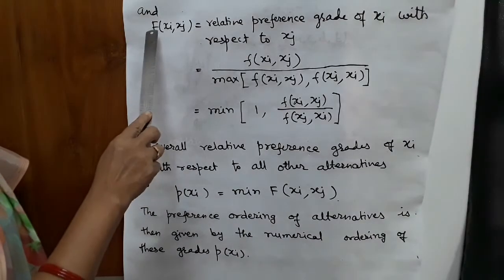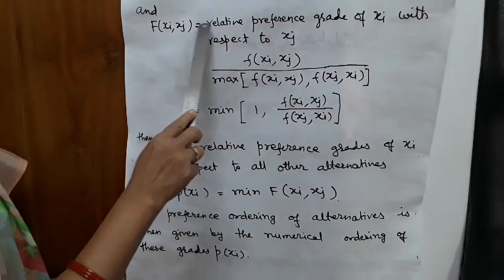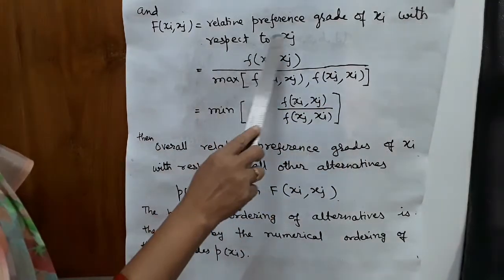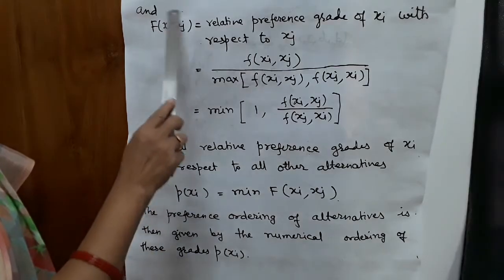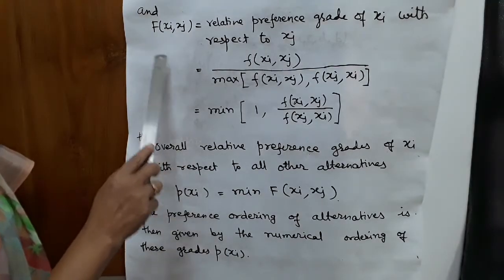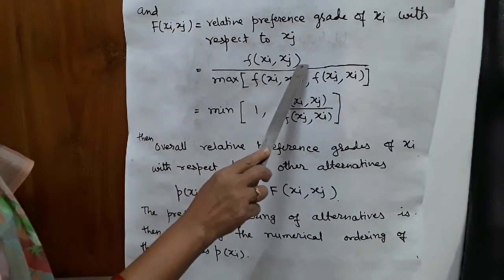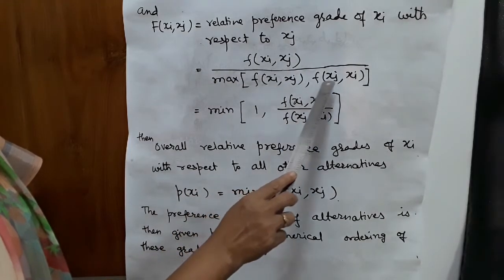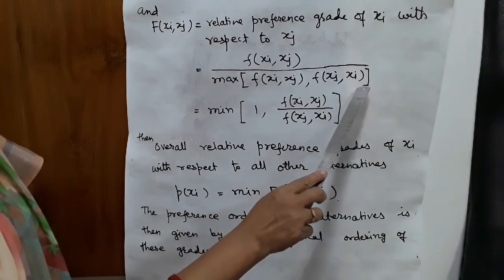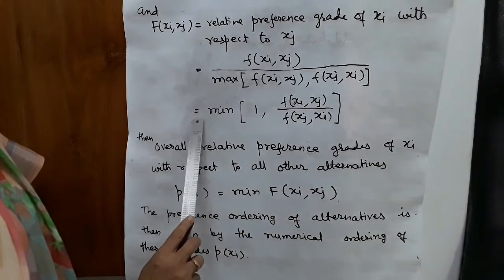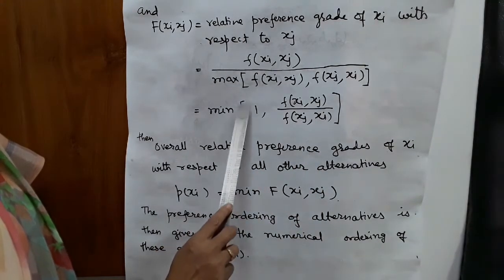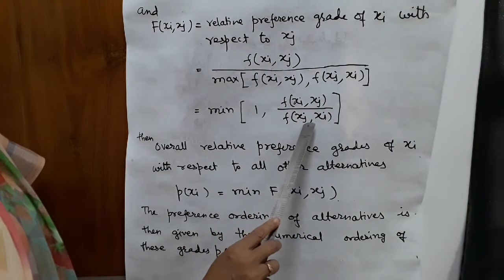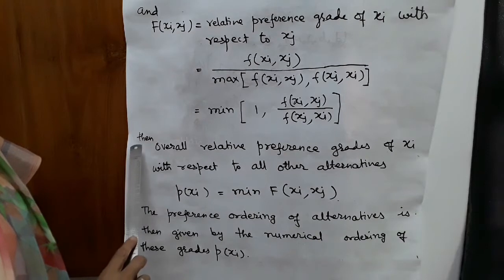And capital F xi xj is equal to relative preference grade of xi with respect to xj. The formula for F xi xj is equal to small f xi xj upon max f xi xj comma f xj xi, or we can write min 1 comma f xi xj upon f xj xi.